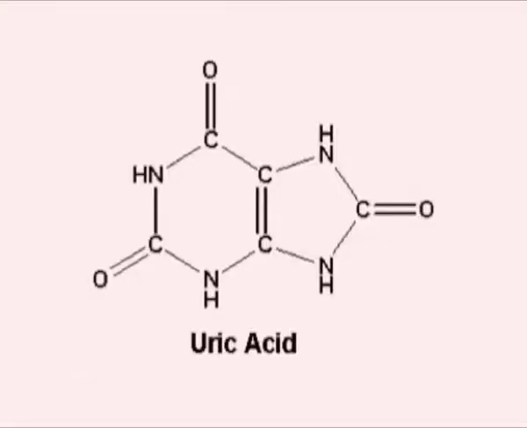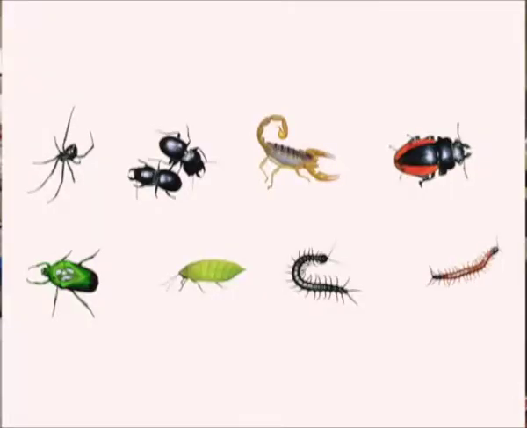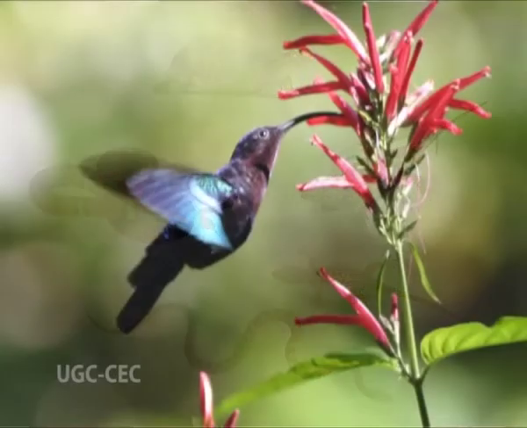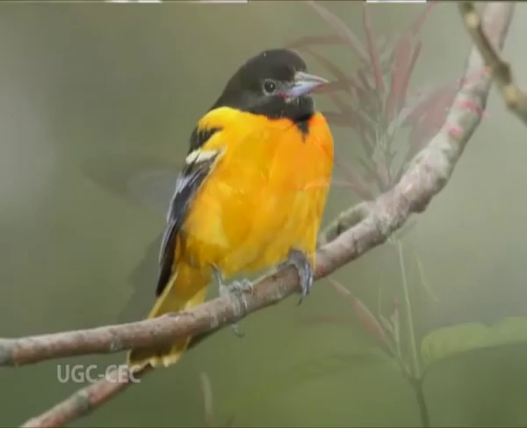It is much less toxic than both ammonia and urea. It is almost insoluble and is eliminated in an almost solid state, thus saving water. All terrestrial animals like insects, reptiles like lizards, snakes, turtles, etc. and birds are uricotelic animals.